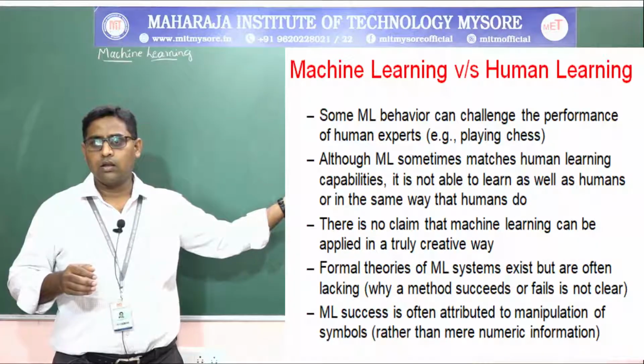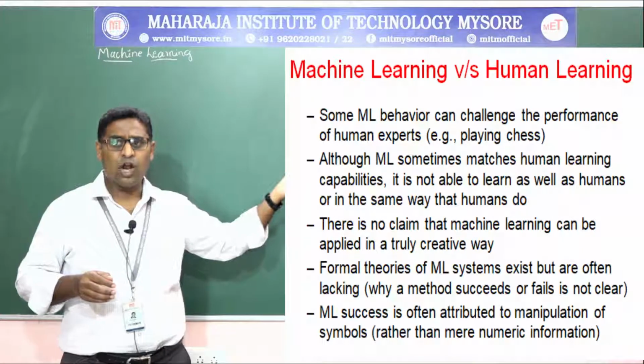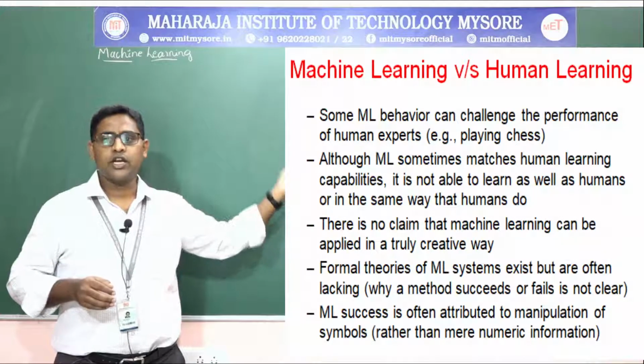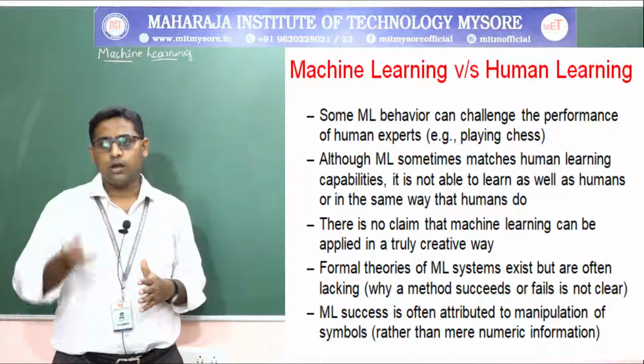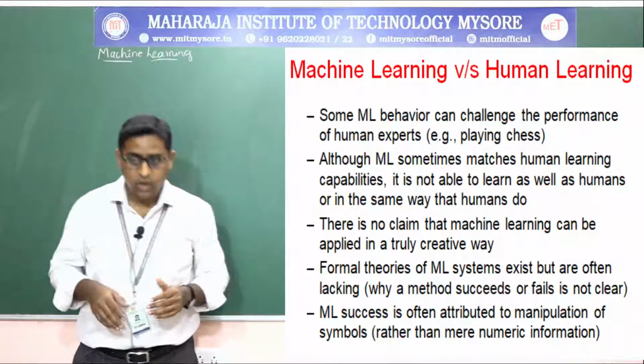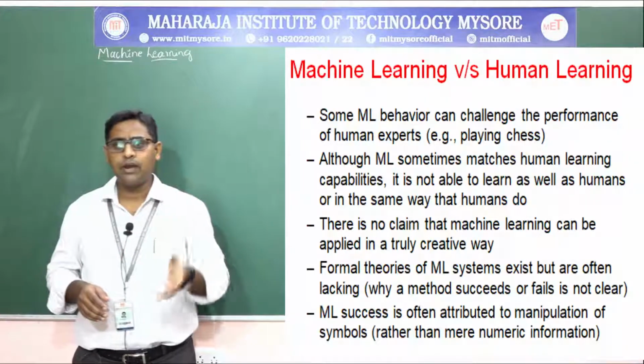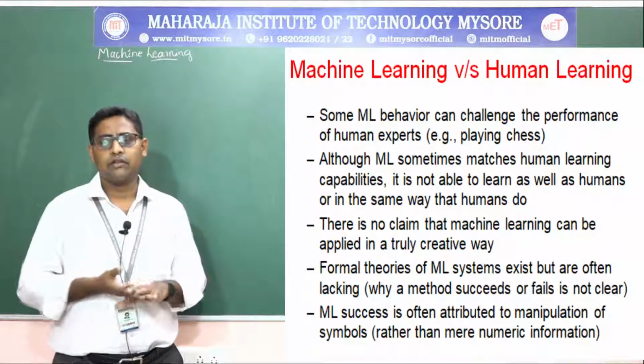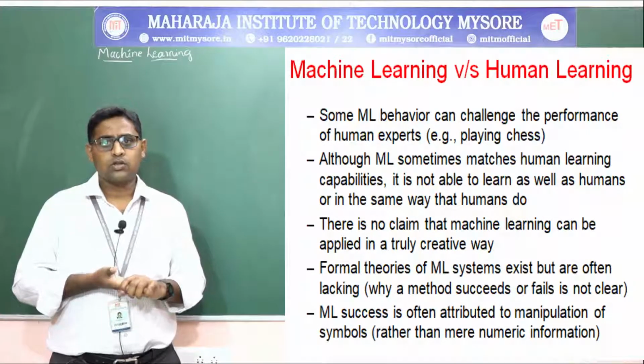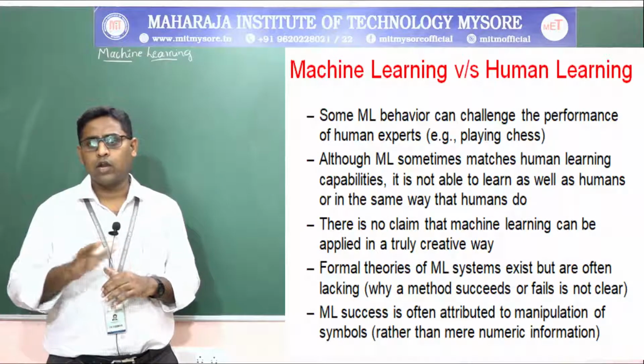But machine learning will not be able to learn such things on its own. So it still needs more practice. There is no claim that machine learning can be applied in a truly creative way, so it cannot create. That is the claim you cannot make.